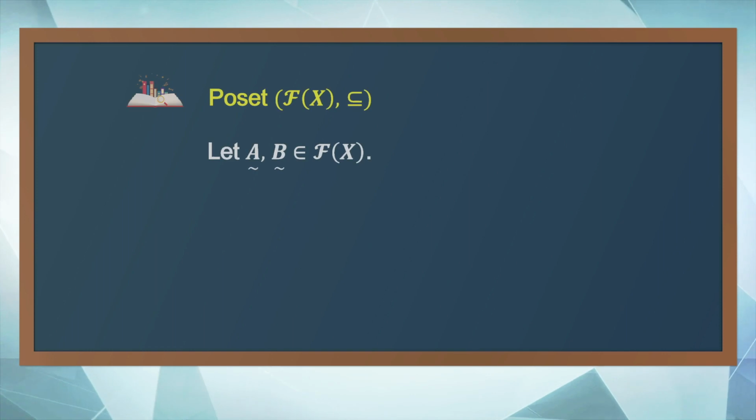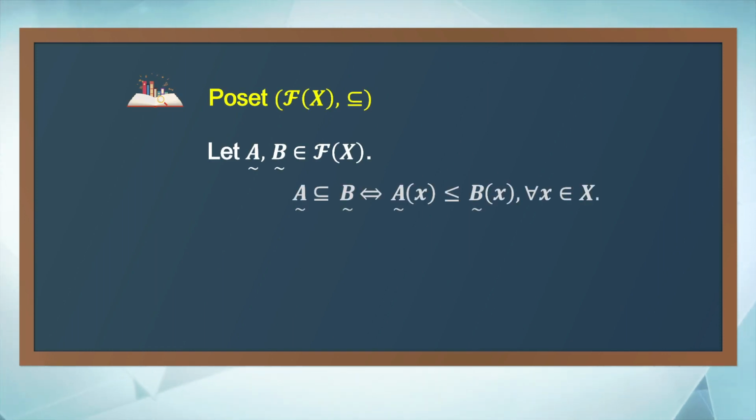Let's start with the very beginning. Let A and B be two fuzzy sets. A is a subset of B if and only if A of x is less than or equal to B of x for all x. It is easy to see that the inclusion relation on the fuzzy power set of X is a partial order. We will check the three properties of partial order quickly.